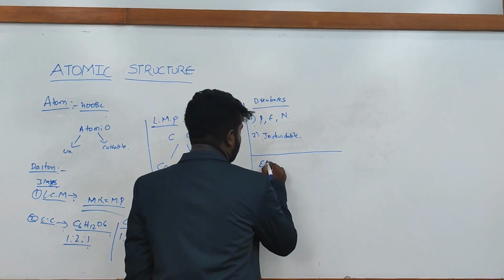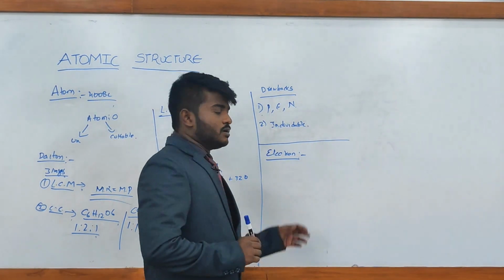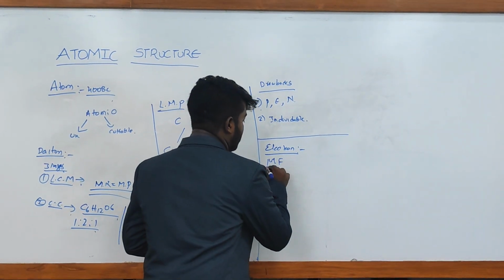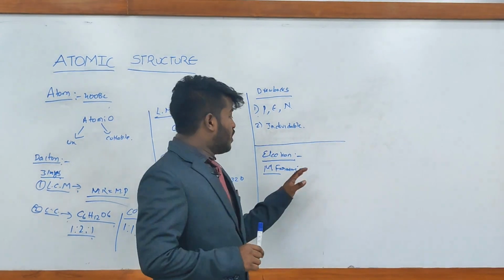The topic is the discovery of the electron. The first scientist who worked on it is Michael Faraday. Basically, he worked on solutions.